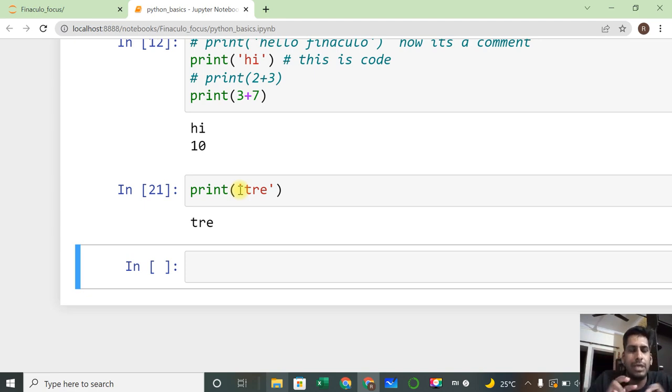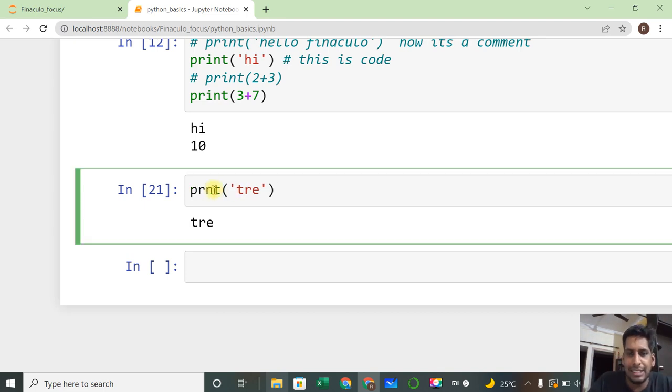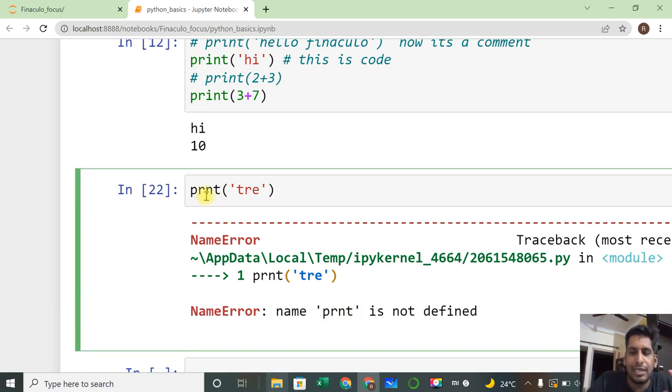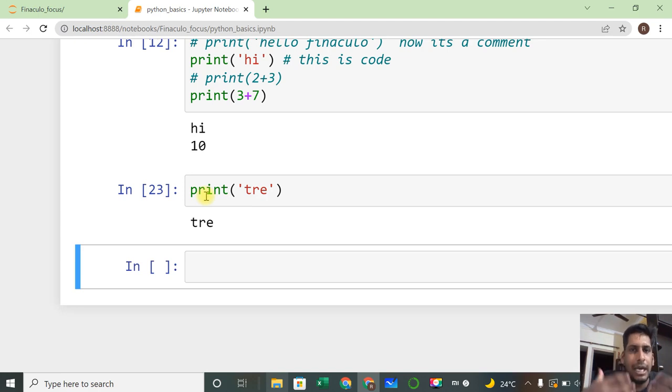The first thing you need to know is how to write a simple syntax, how to comment it out, and how to identify basic errors you are making: closing a bracket, closing a quotation, writing in small letters, spelling mistakes. In case you make a spelling mistake like this, it says prnt is not defined, meaning I'm not writing print spelling correctly. That is what we need to understand first, then we will go slowly to learning about variables, data types and all in the coming sessions.